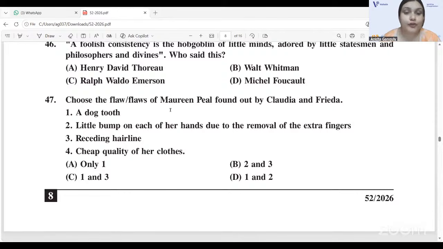Choose the flaw or flaws of Morin Pill found out by Claudia and Frieda. This is question number 47. What would be the correct answer here? The answer to 47 is D, 1 and 2. A dog tooth and little bump on each of her hands due to the removal of the extra fingers.